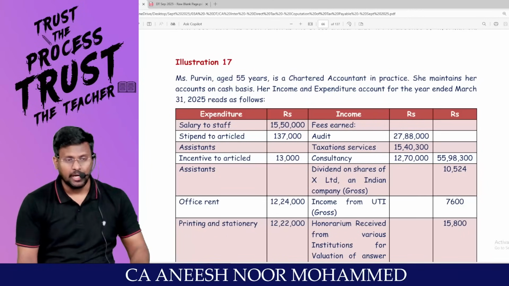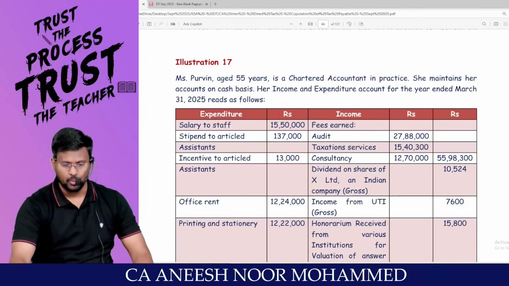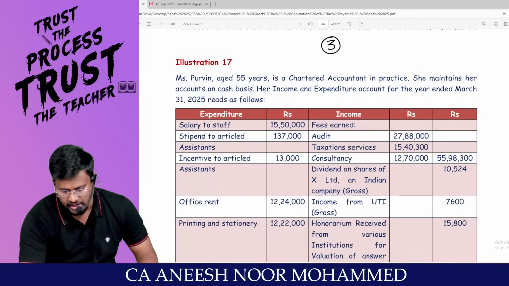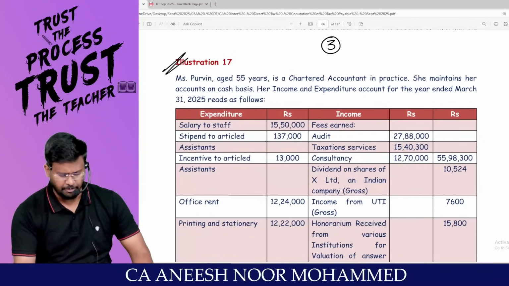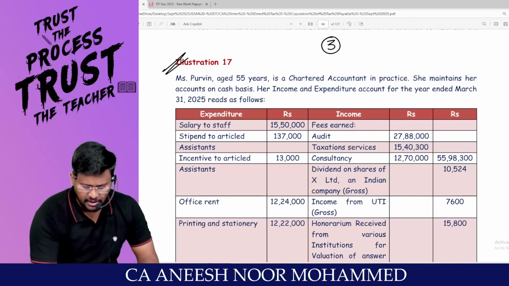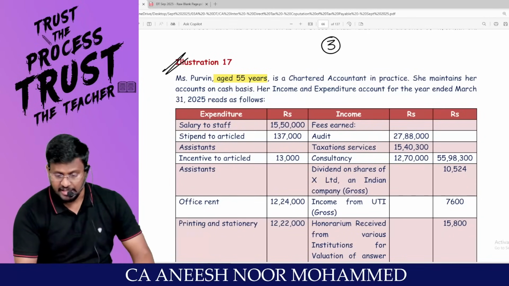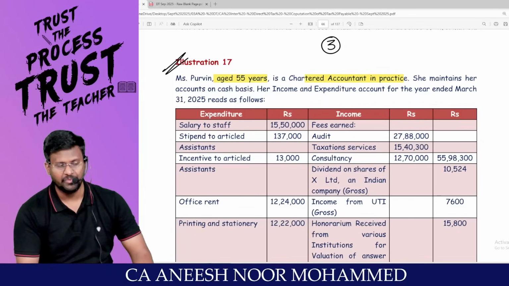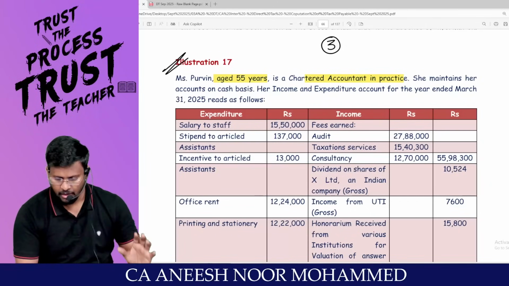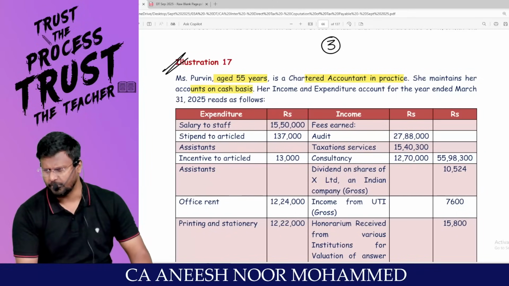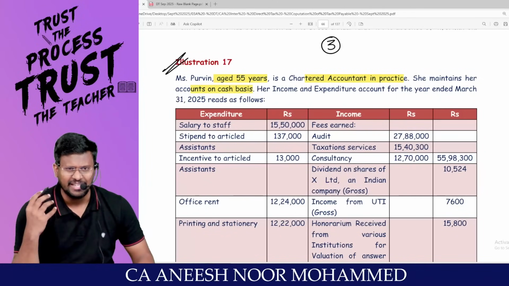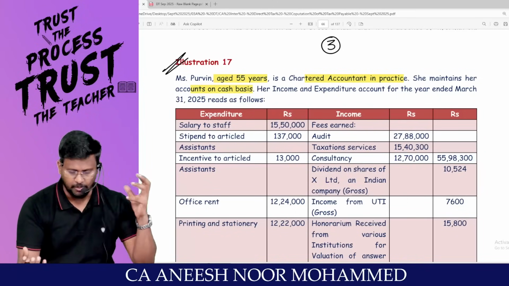So we are doing computation of total income, my dear lovable students. In that, two questions we have solved; this is the third question from the list. Miss P, aged 55 years, age is relevant in the subject, is a chartered accountant in practice. That means service provider. She maintains her accounts on cash basis, that is allowed under PGBP. An assessee can maintain either the cash system or the accrual system of accounting.